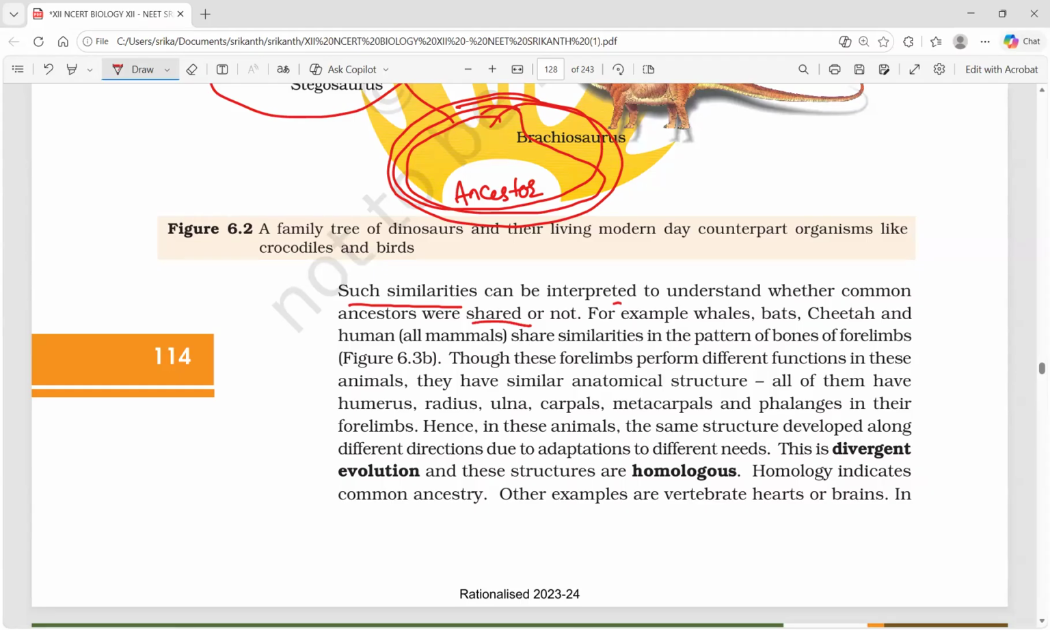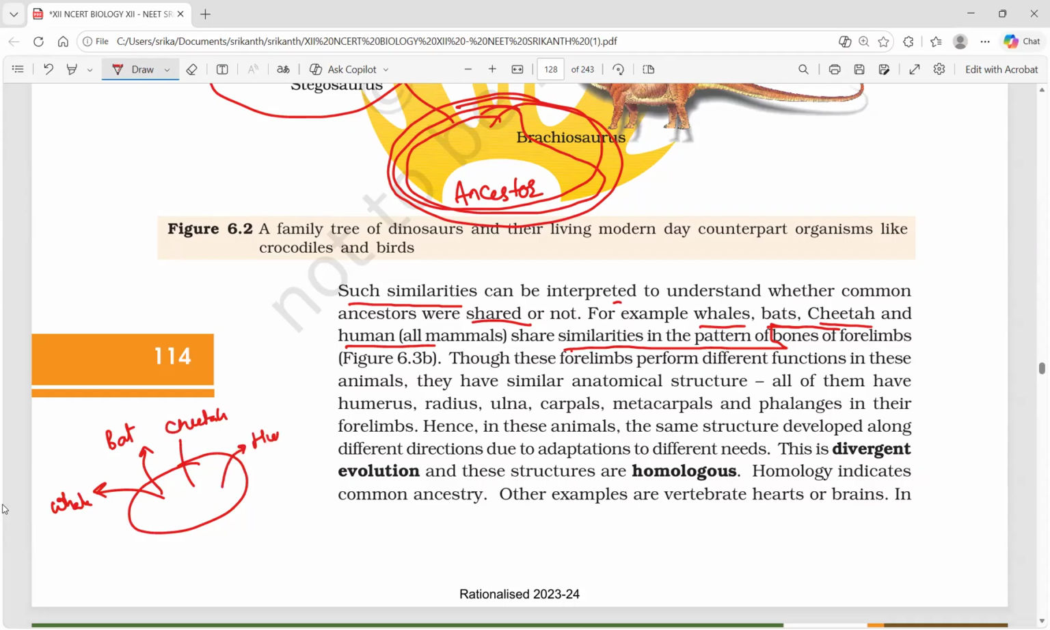Such similarities can be interpreted to understand whether common ancestors were shared or not. For example, whale, bat, cheetah, and human, all mammals, share similarities in the pattern of bones in the forelimbs. These forelimbs perform different functions in these animals, but they have similar anatomical structure. So what is the criteria here? There is a common ancestor, they are saying. Let me write these words: whale, bat, cheetah, they are present in different places, and human.